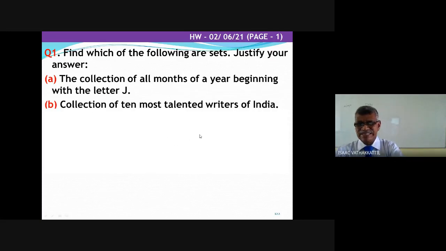Collection of most talented writers of India. Should I help? Collection of 10 top most talented writers of India. I'll help here. You say the second is not a set because the term most talented writers of India is not well defined.